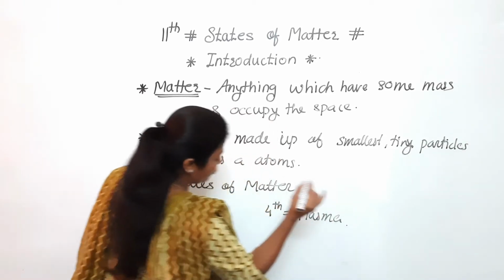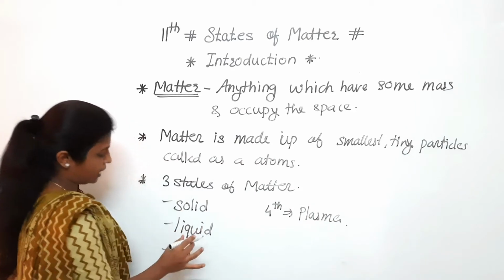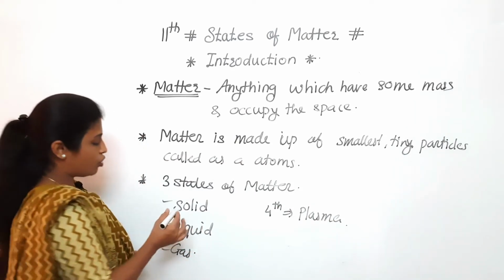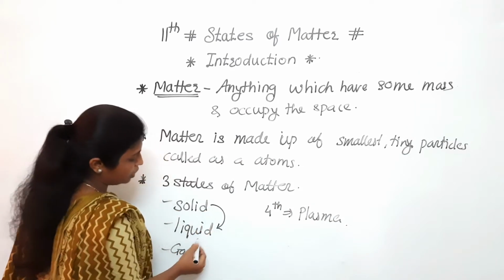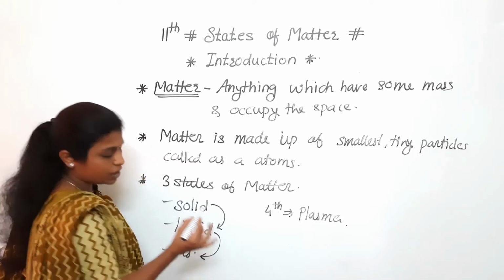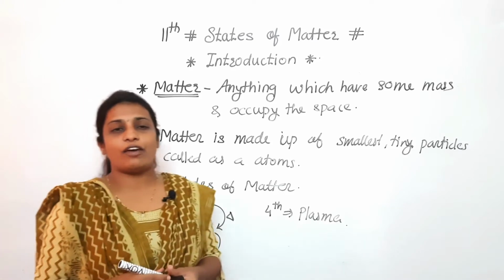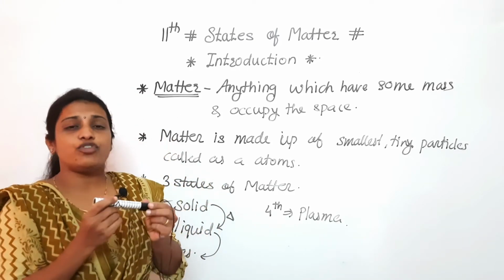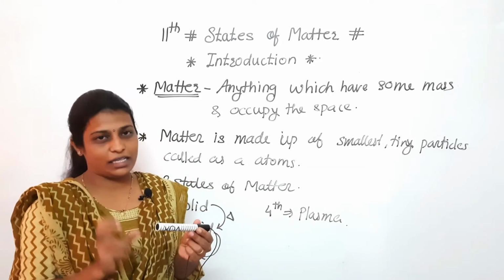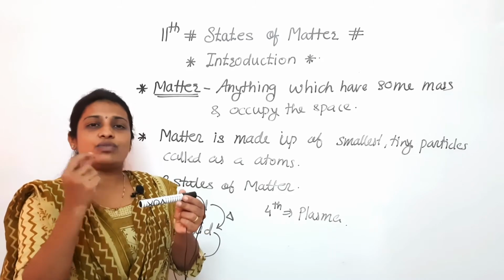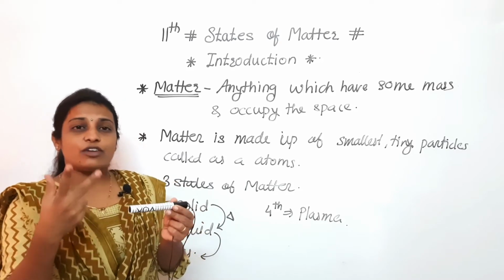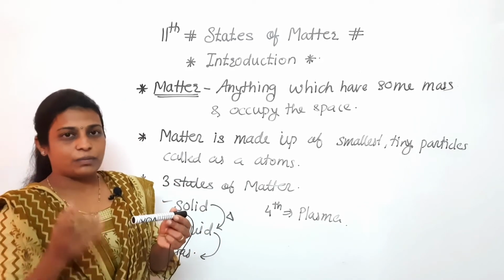Okay, so if we consider solid, liquid, gas, that conversion, solid can be converted into liquid, liquid can be converted into gas by heating. As we know, when we heat any solid material, it will take more or less temperature, but anyhow it will start to melt, means it will get converted into liquid state.